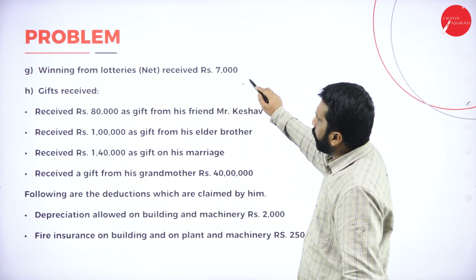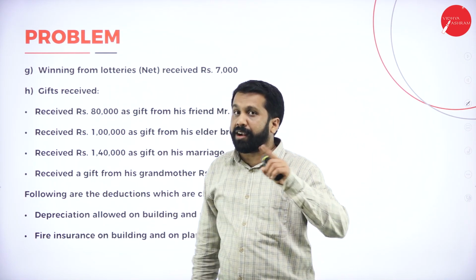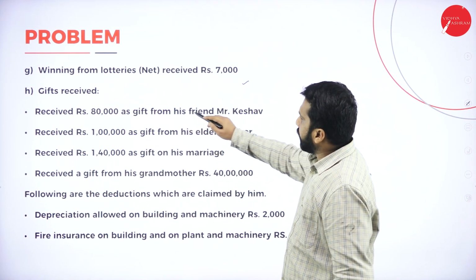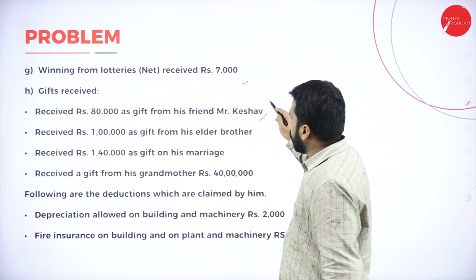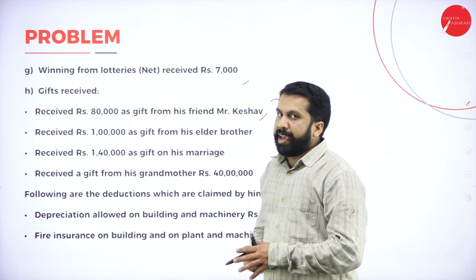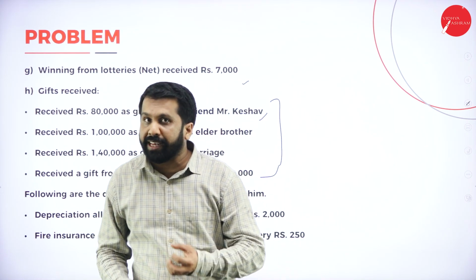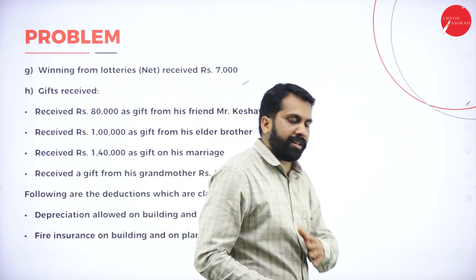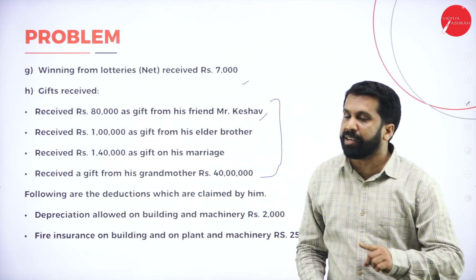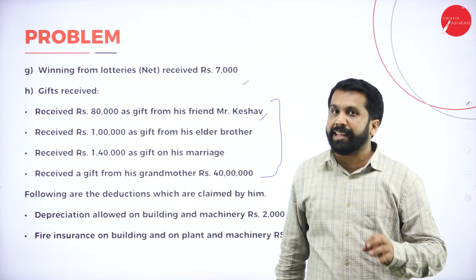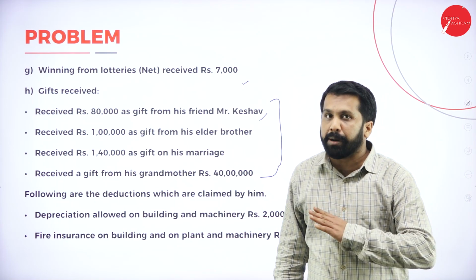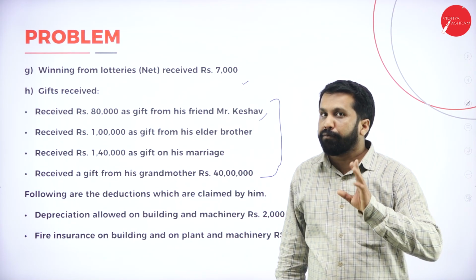Then winning from lottery, net is given, means what? Into 100 by 70. Gift received, like 80,000 as a gift. Gift, you remember always: any gift collected from your relatives is exempted. Any gift collected on the occasion of marriage is exempted. But any gift collected other than your marriage, from your friends, is completely taxable if it is above 50,000.